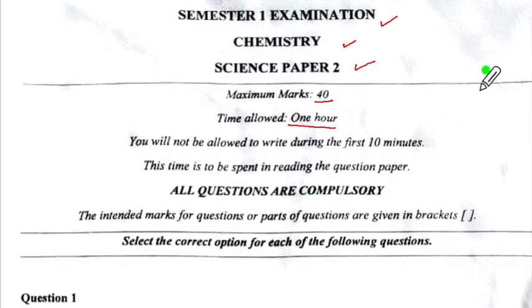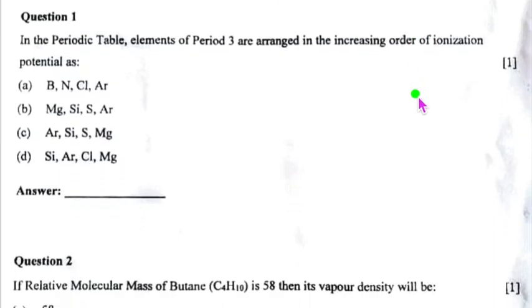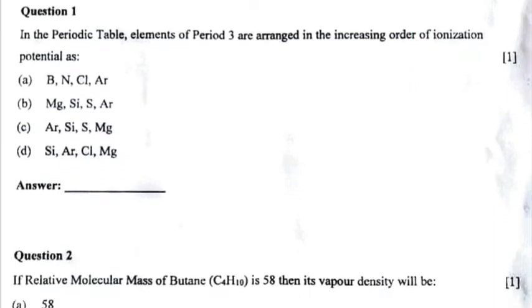So, shall we begin? So, we have here semester 1 examination chemistry paper, that is science paper 2. Remember, the time allowed was 1 hour and it was for 40 marks. Your question number 1. In the periodic table, elements of period 3 are arranged in the increasing order of ionization potential as. Now we want increasing order of ionization potential. So across the period, remember ionization potential, it increases.